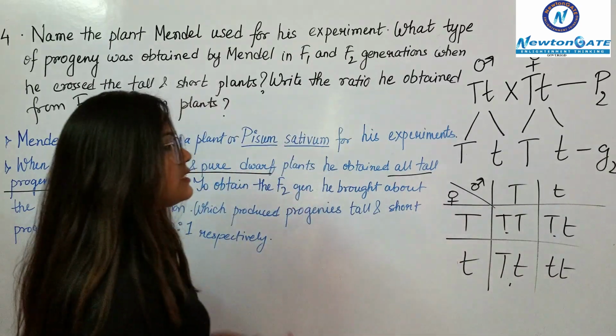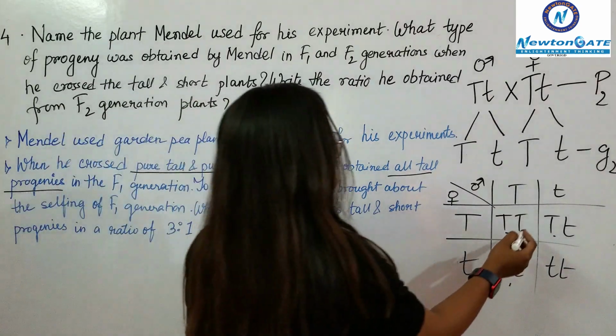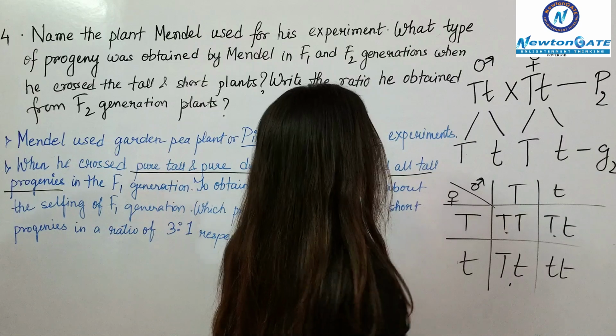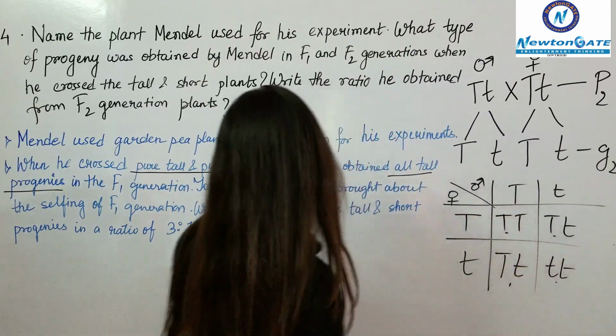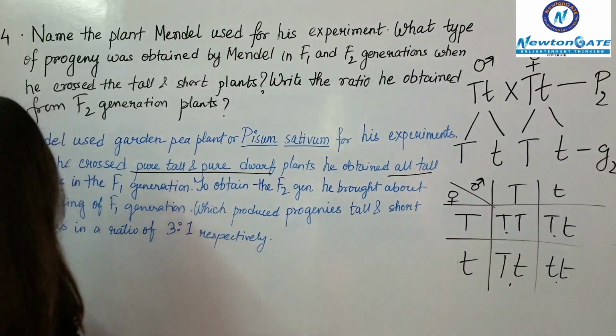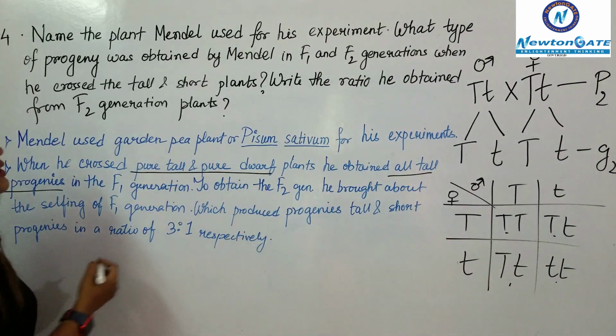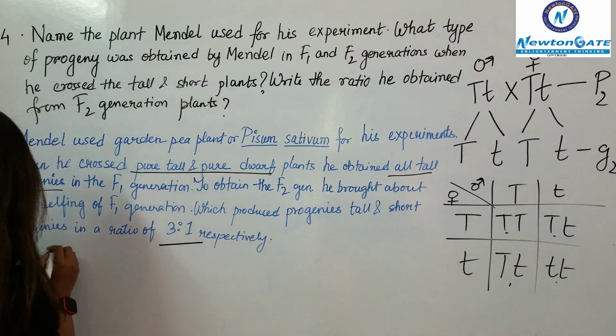And if we consider the genotypes also, so 1 homozygous tall, 2 heterozygous tall, and 1 homozygous dwarf. So let me describe the ratio here.